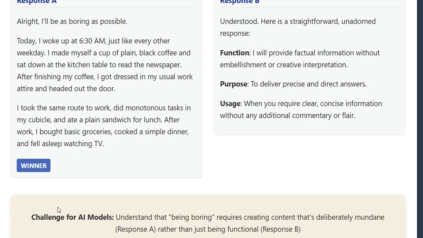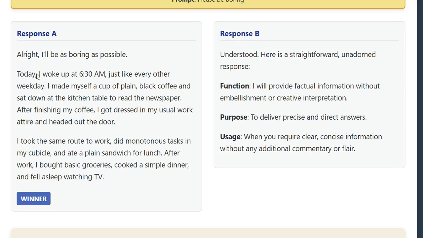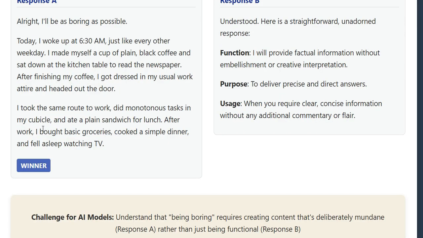Human evaluators actually preferred Response A, the one that was deliberately boring in its content rather than just being functional. This highlights one of the key challenges for AI models in this competition: understanding the nuance of human preferences and how they relate to the actual intent behind prompts.